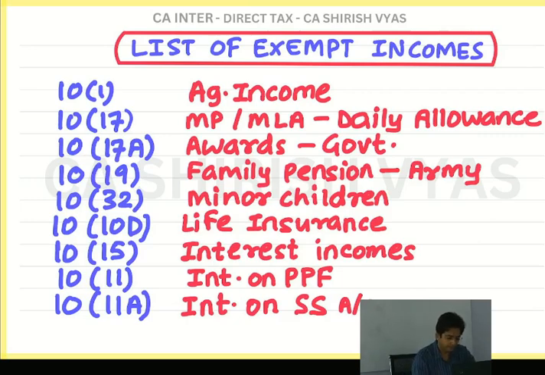See, 10-1, you know how to remember. In India, is agriculture given last importance or first importance? First. So that is 1, hence 10-1. Memory depends upon how you can relate. If you want to remember something, you have to relate and associate it with something. I related 1 with India giving the first importance to agriculture, not the last. That will make you remember 1. Right now you remember.